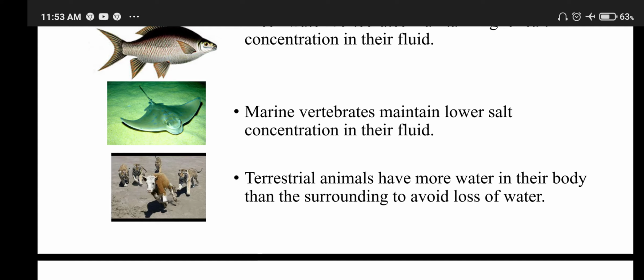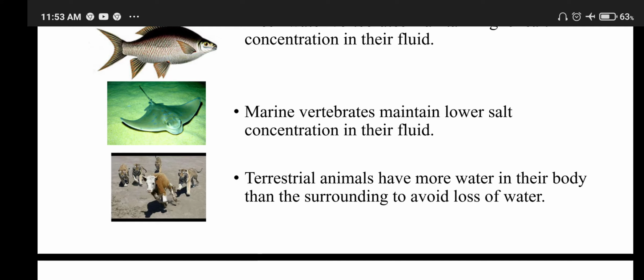I welcome you all to the next lesson, excretion. Animals of lower organisms maintain intracellular ionic composition, for example, sponges. Animals with tissues, organ systems, grades of organization have formed extracellular fluid and they maintain their composition.